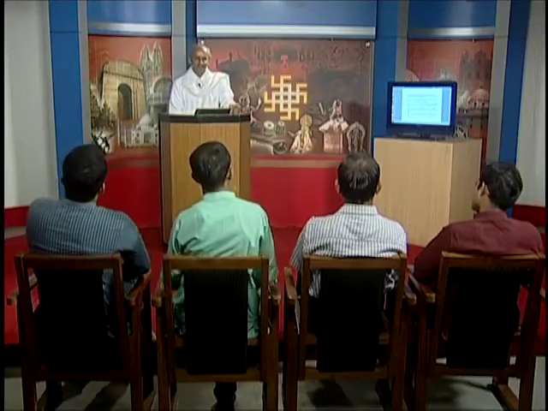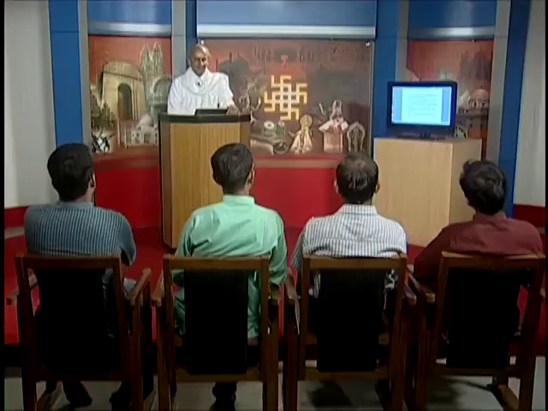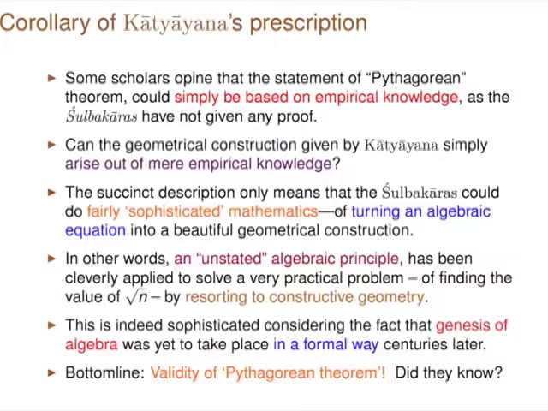See, empirical knowledge means you do it in a few cases and then based on that you generalize it. So, without knowing proof, this kind of geometrical construction which has been given by Katyayana cannot simply arise out of empirical knowledge. See, this is in general, you have taken n plus n minus 1. The succinct description only means that the Sulbakaras could do fairly sophisticated mathematics of turning an algebraic equation into a beautiful geometric construction. See, this is what is very interesting.